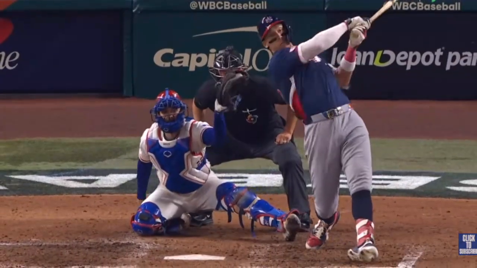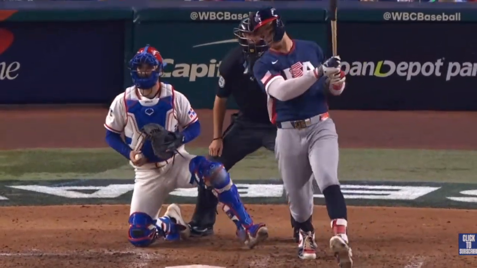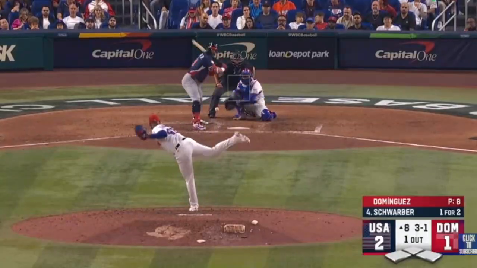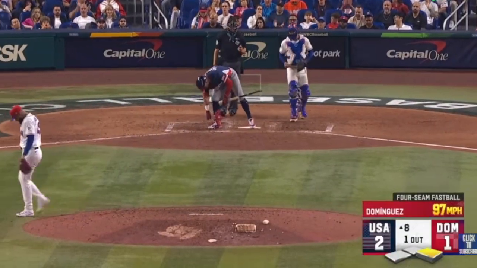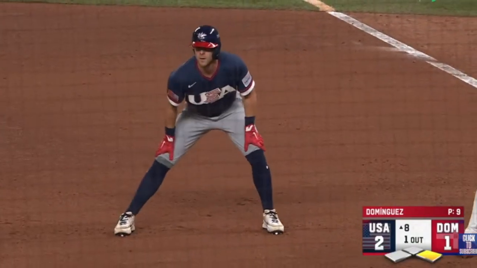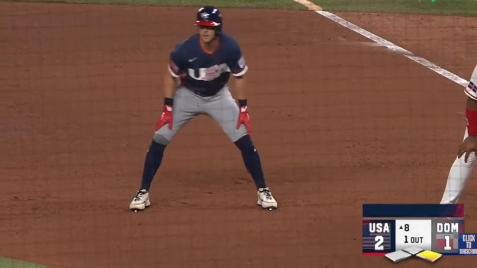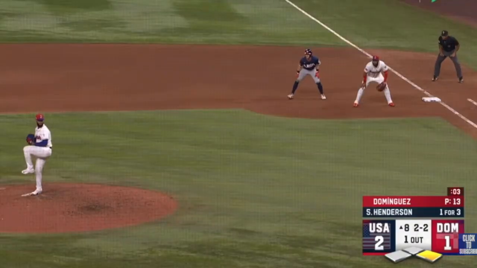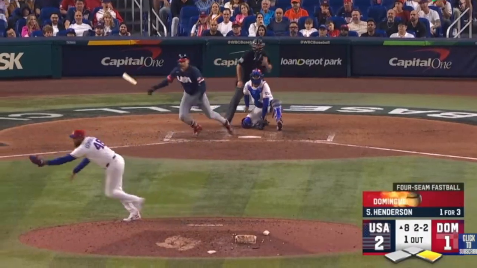Aaron Judge, swing and a miss, becomes the 1st out here for Team USA. Sir Anthony Dominguez with the punch out. Kyle Schwarber works a 1-out walk for Team USA. That's Ernie Clement, who will be pinch running for Kyle Schwarber at first. Gunnar Henderson, the hitter. 2-2 pitch incoming to Gunnar Henderson.